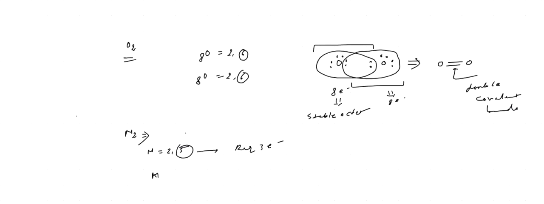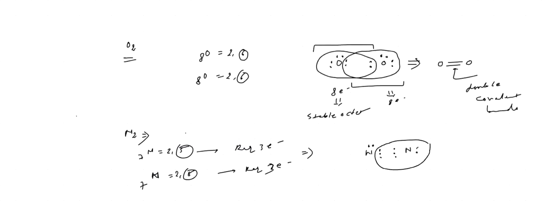So 2, 5 again, which requires 3 electrons. Now you will find both have the same power to attract each other, so they are not going to transfer any electron. They are going to share the electrons. 1, 2, 3, 4, 5 for each, and now 6 to 8. So 3 electrons are shared, and a triple covalent bond is going to be formed. Are you getting this?